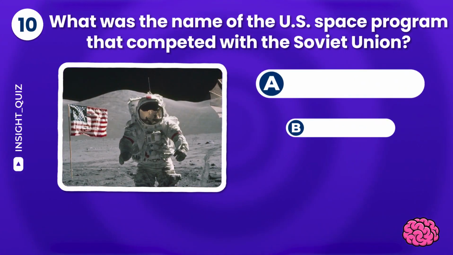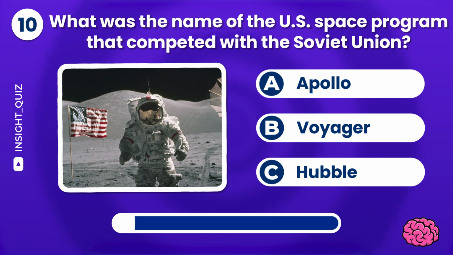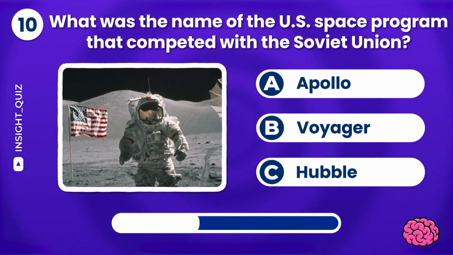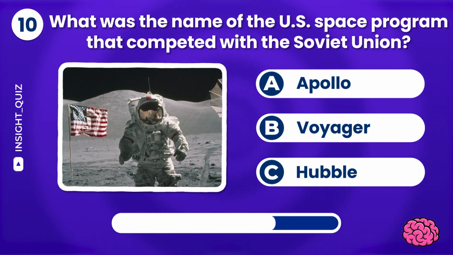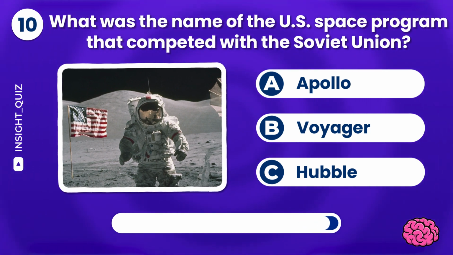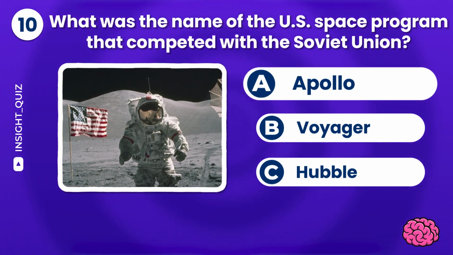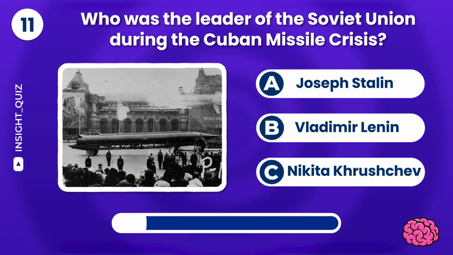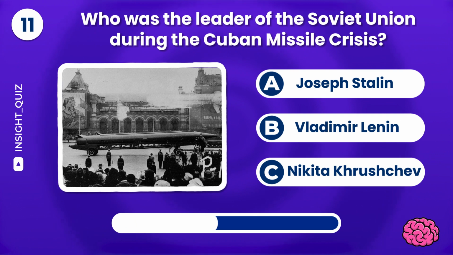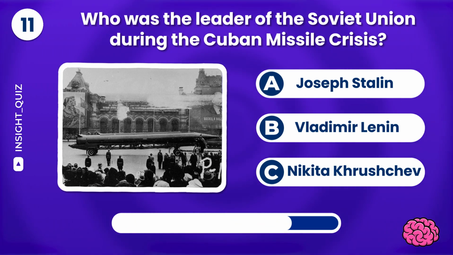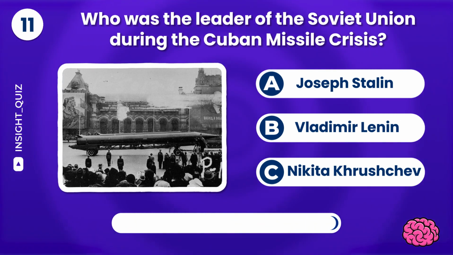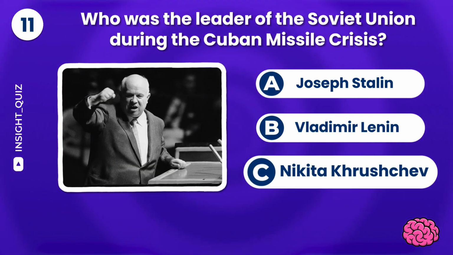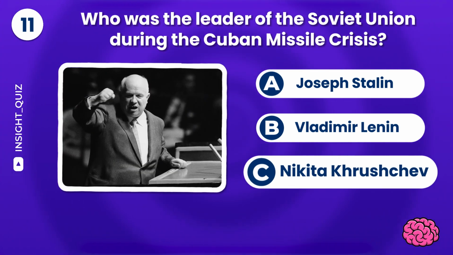What was the name of the US space program that competed with the Soviet Union? Apollo, Voyager, or Hubble? The answer is the Apollo program. Who was the leader of the Soviet Union during the Cuban Missile Crisis? Joseph Stalin, Vladimir Lenin, or Nikita Khrushchev? Great! Nikita Khrushchev.